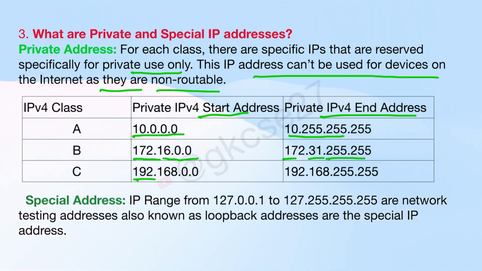Class C IP address starts from 192.168.0.0 and it will end with 192.168.255.255. So these are private IP addresses for each class.